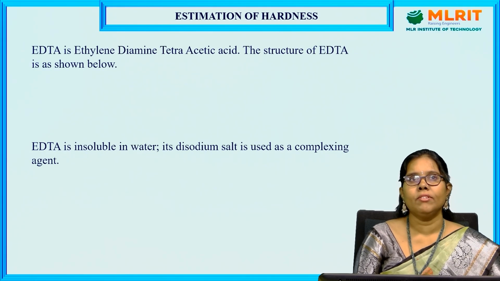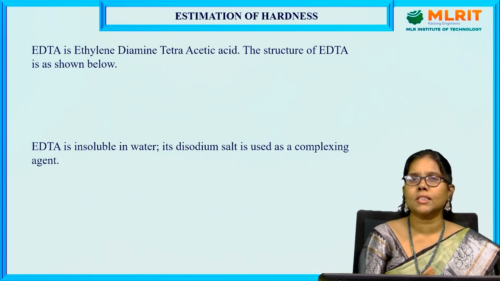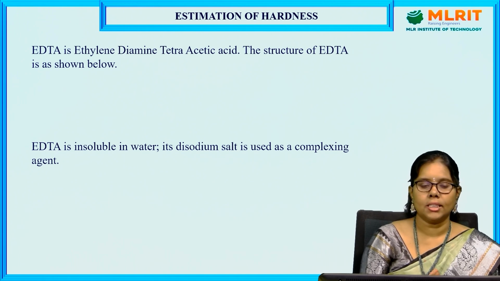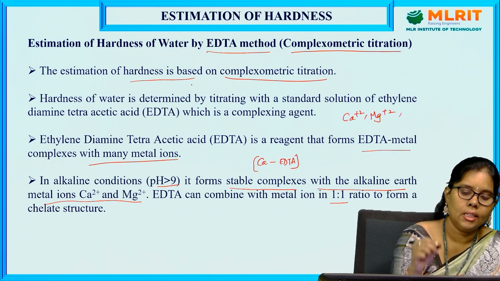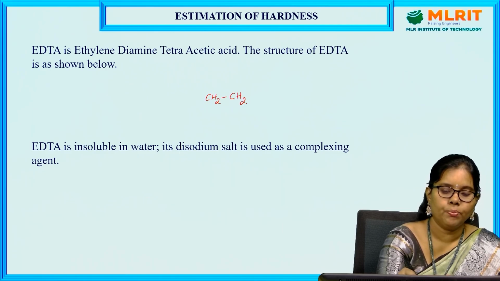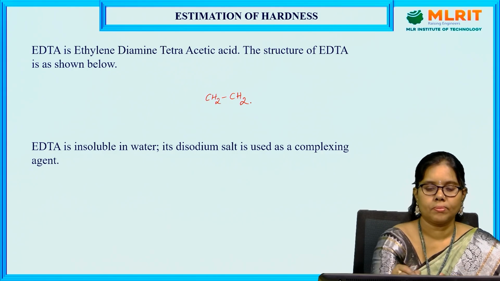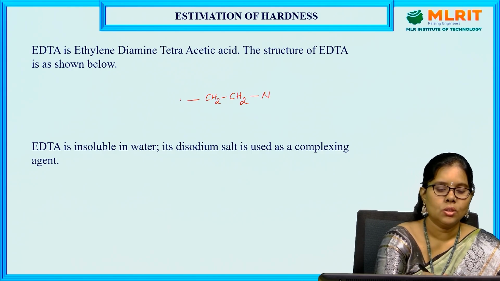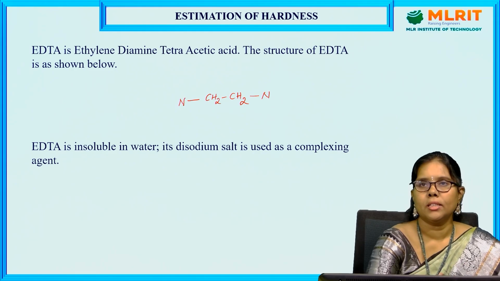In detail, we are going to discuss the structure of EDTA, ethylene diamine tetraacetic acid. Let us take ethylene, CH2, CH2. Diamine, so amine groups.